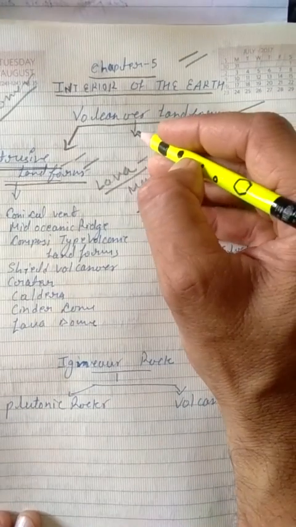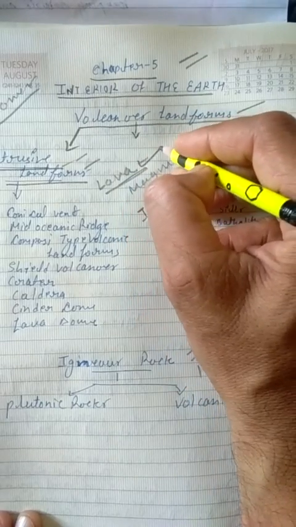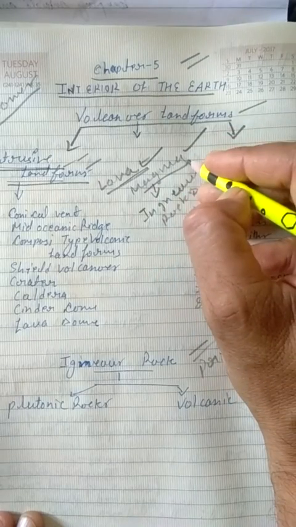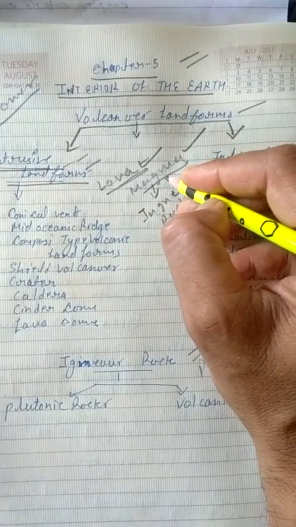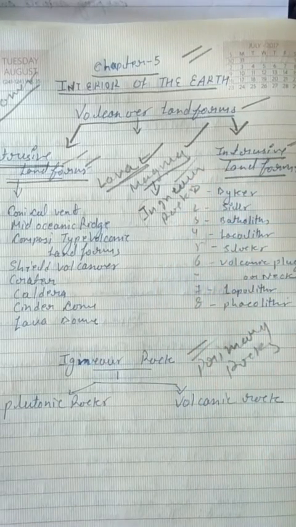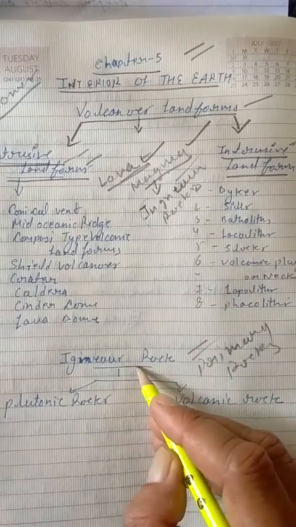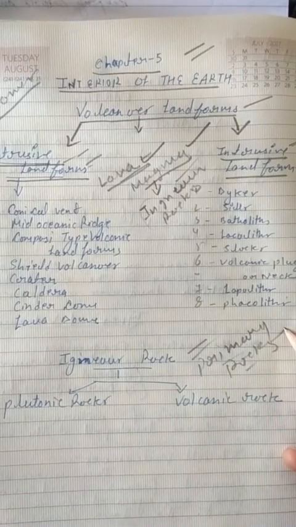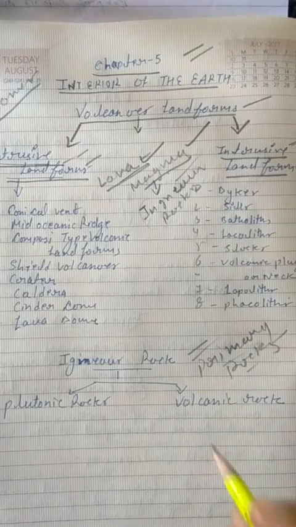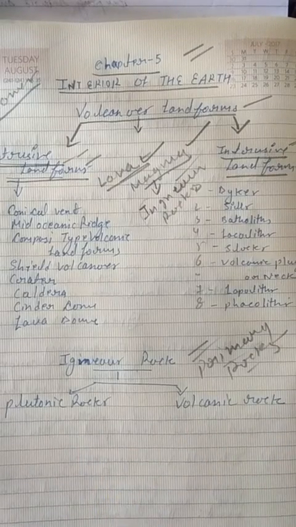As you know, when a volcano erupts, lava comes out on the surface of the earth. When this lava reaches the earth, it is called magma. And when this magma cools and solidifies, it leads to the formation of igneous rocks. These igneous rocks are called primary rocks. When lava is released during a volcanic eruption and cools, it develops into igneous rocks.